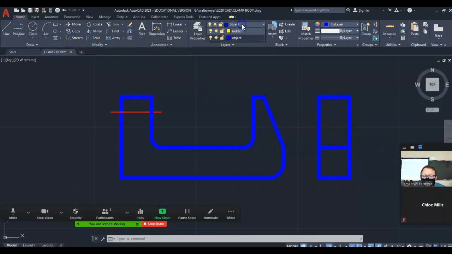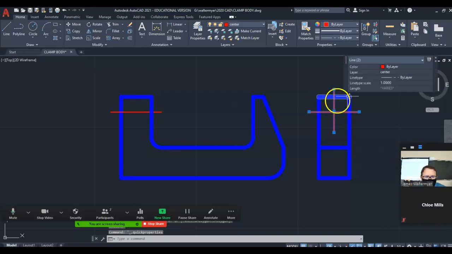I'll bring over a center line. And then I'm going to draw a vertical center line. I'm just lining up with the midpoint. Bringing it down. I want to see the dashes, so I'm going to double click, change my scale, 0.5.